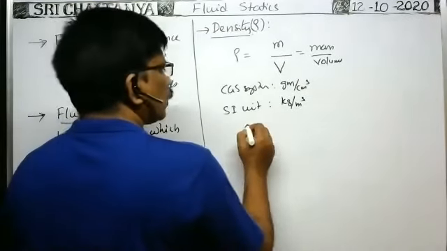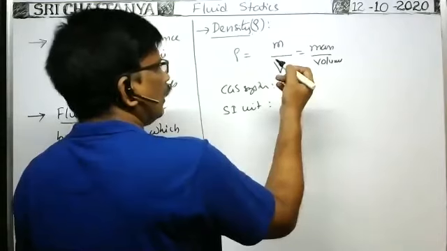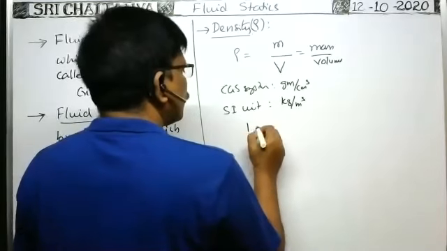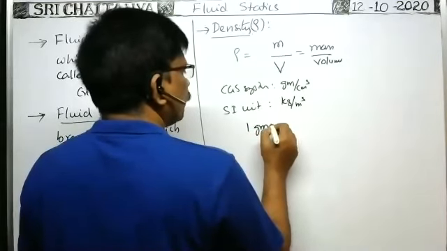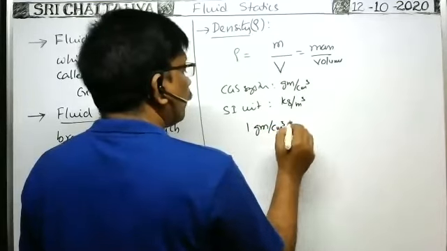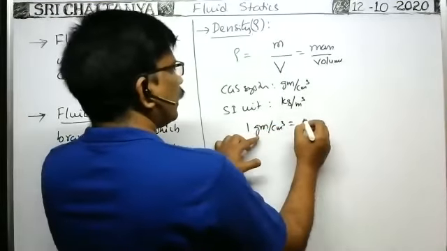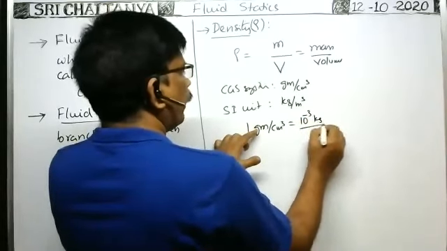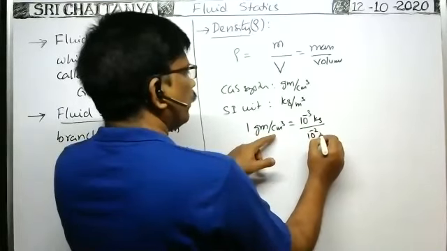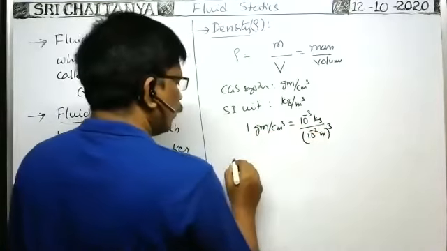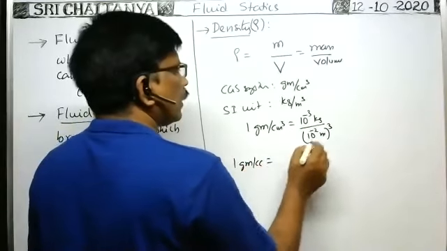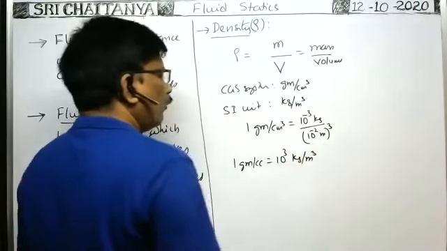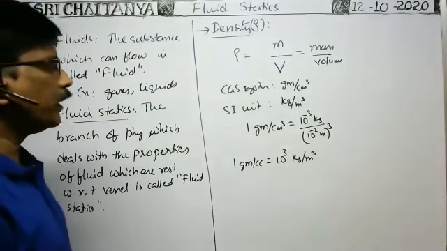Kilogram per meter cube. Now, 1 gram per centimeter cube is equal to how many kilogram per meter cube? 1 gram means 10 to the power of minus 3 kilogram, and per centimeter means 10 to the power of minus 2 meter, cubed. So 1 gram per cc is equal to 10 to the power of 3 kilogram per meter cube.